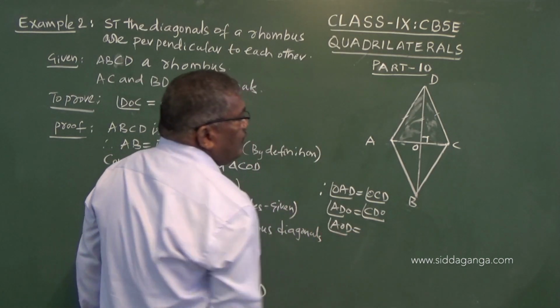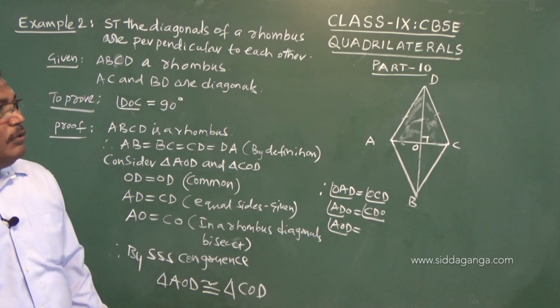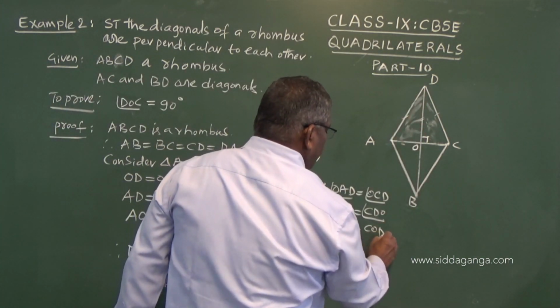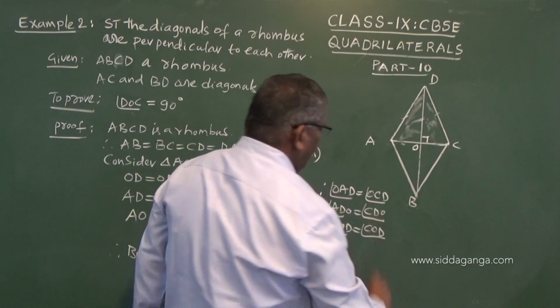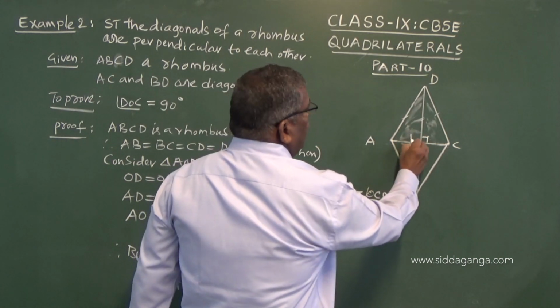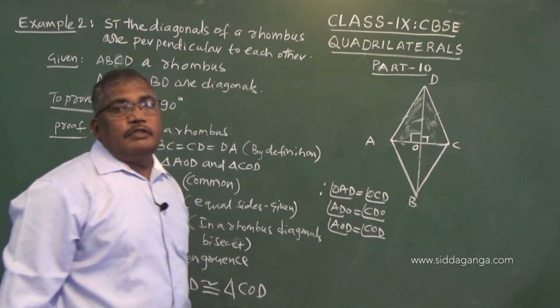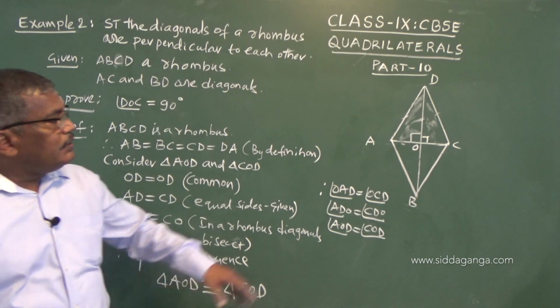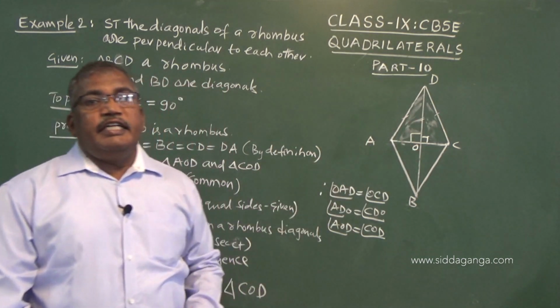is equal to COD. So, we have proved that these two angles are equal. Now, the next step is we have to prove that they are right angle.